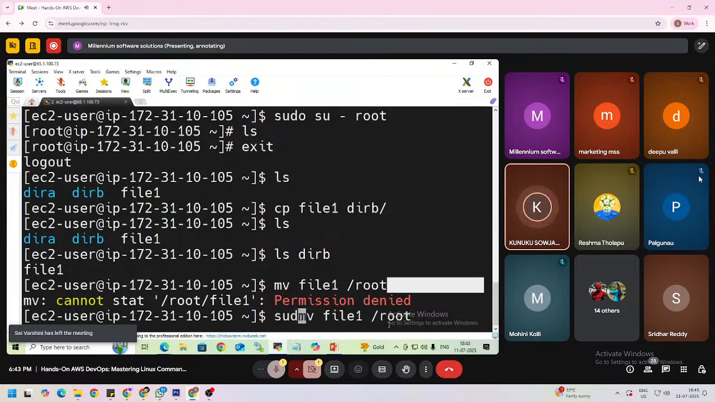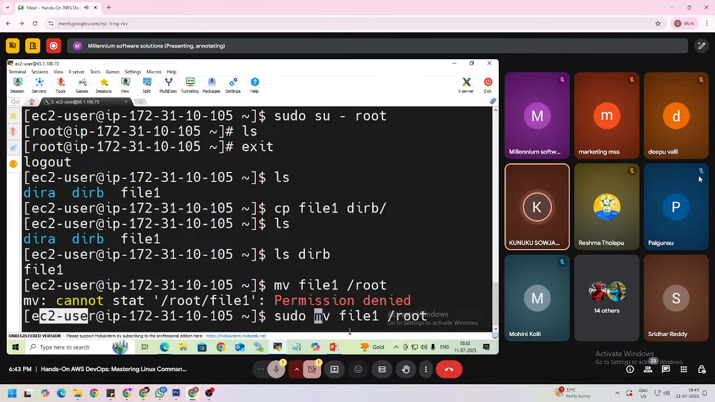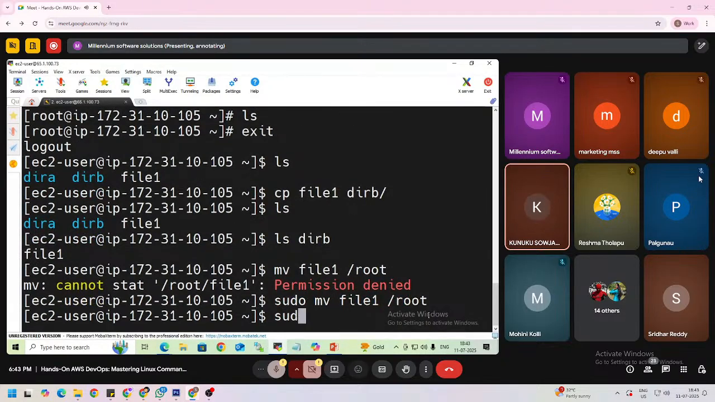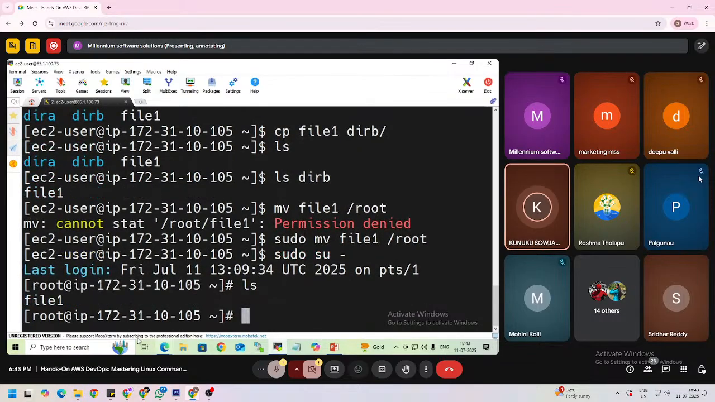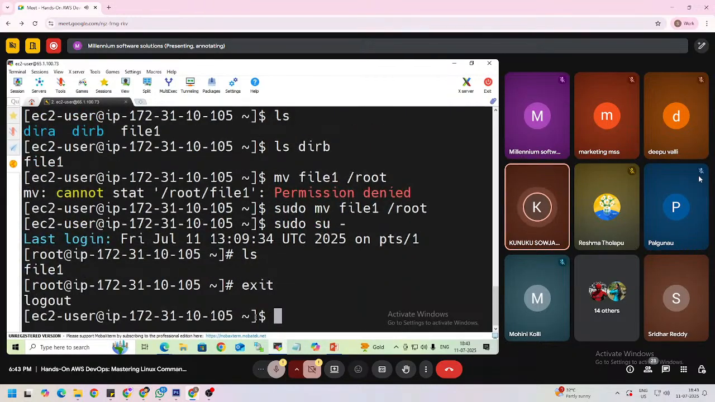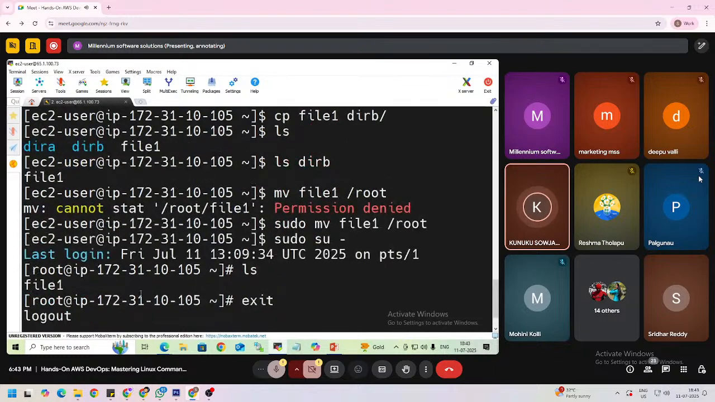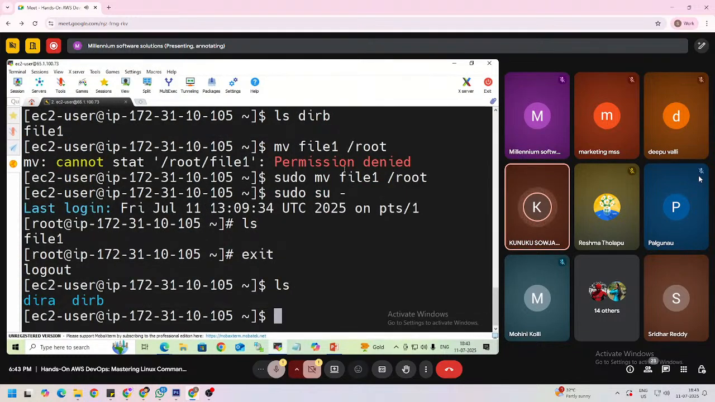So we need to use sudo in front of the mv command. This sudo gives permission to this EC2 user to move this file into the root user, right? Press enter. Then switch to the root user again and execute ls. Here file 1 is moved from the EC2 user to the root user. Then if you want to go back, use the exit command. Now do ls. File 1 is not here because it was moved to the root user. So this is how we can use the cp and mv commands, right?